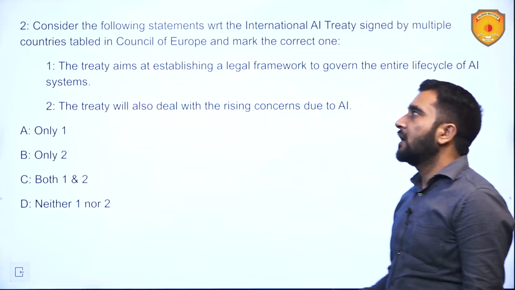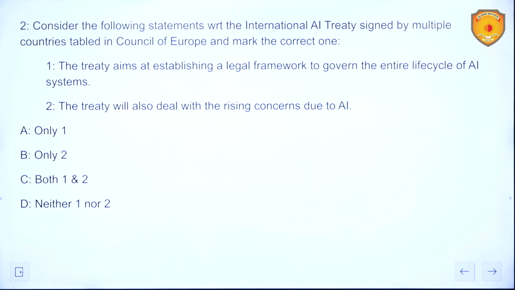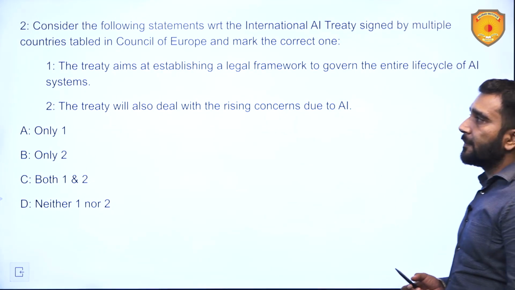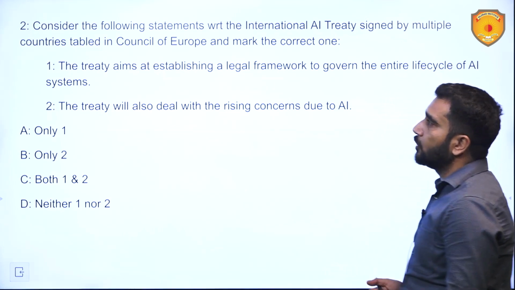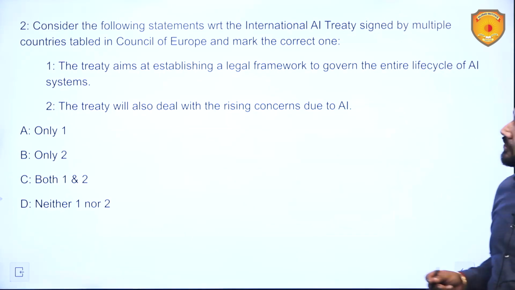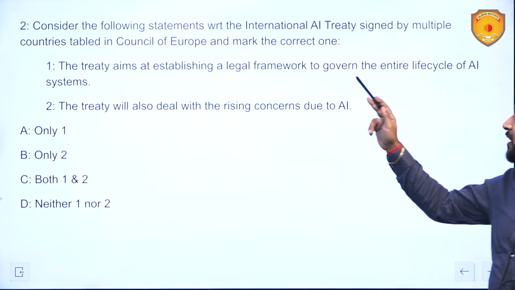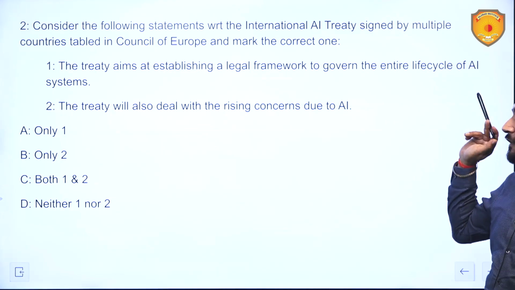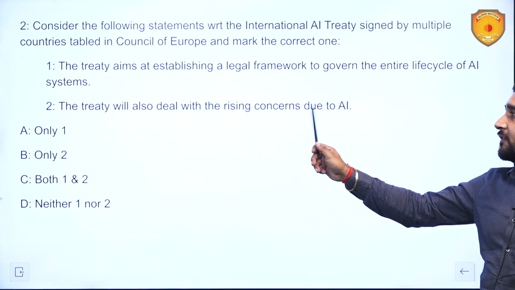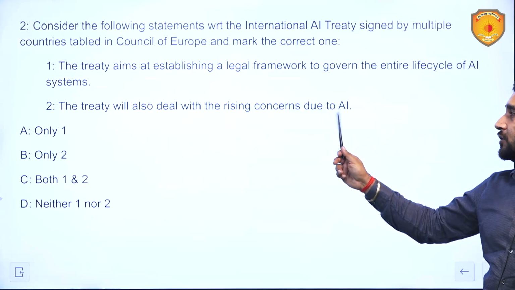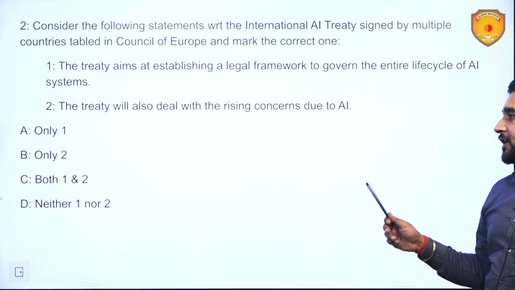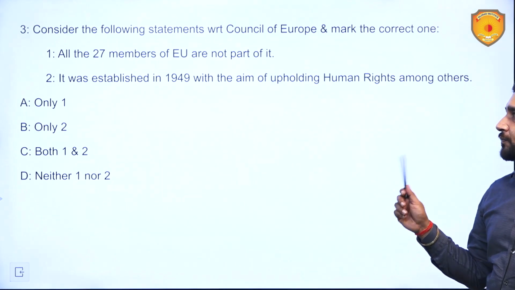Second question, consider the following statements with respect to the International AI Treaty signed by multiple countries, tabled in the Council of Europe, and mark the correct one. The treaty aims at establishing a legal framework to govern the entire life cycle of AI systems. Second, the treaty will also deal with the rising concerns due to AI. Only one, only two, both one and two, neither one nor two.